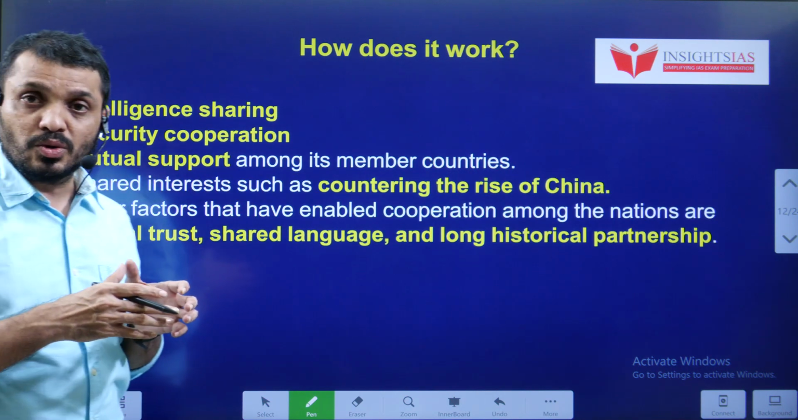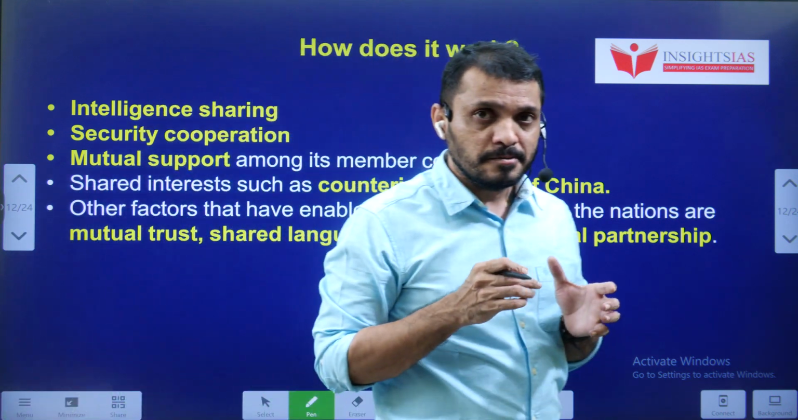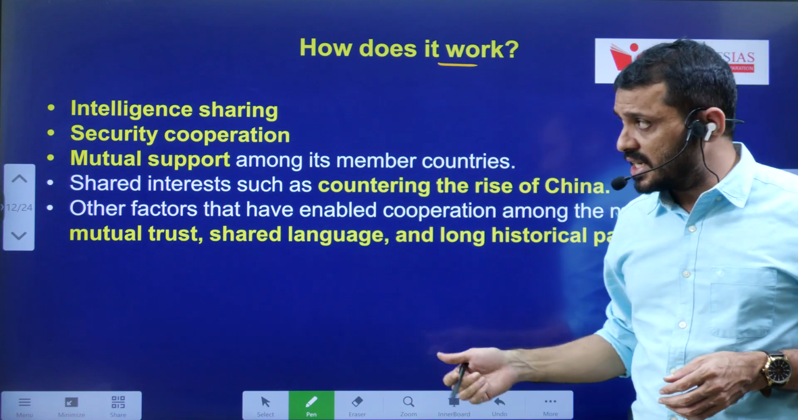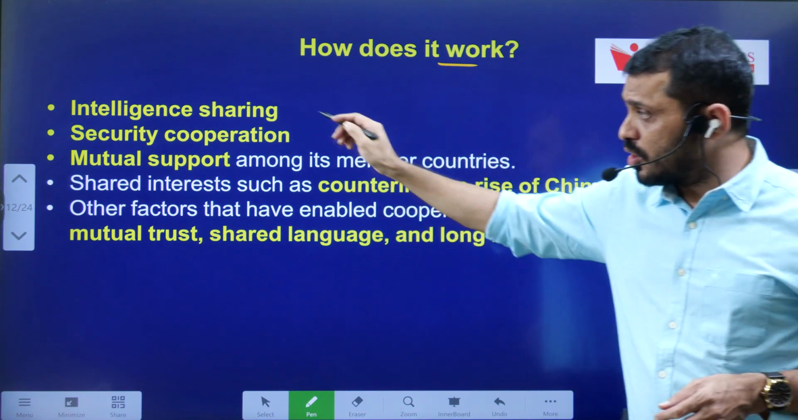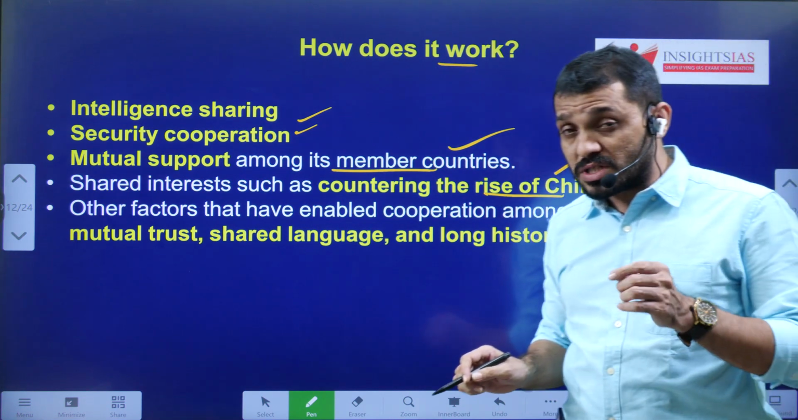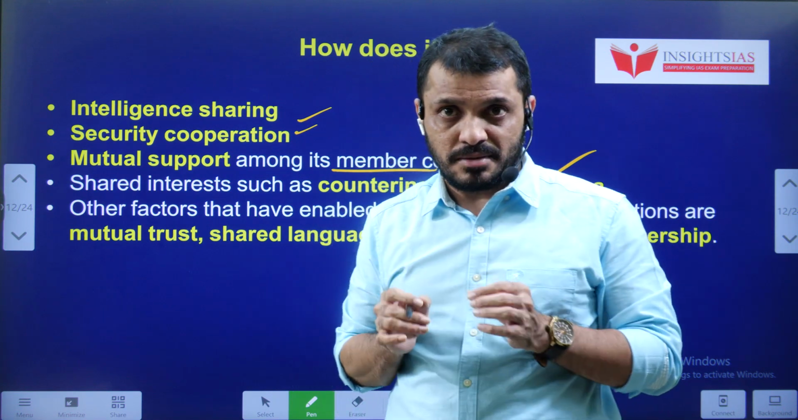In that year, USA and UK released some classified information, and that information contained the reference to the Five Eyes Alliance. How does it work? Like I said earlier: intelligence sharing, security cooperation, mutual support to member countries, counterterrorism. Of course, nowadays, they are also sharing information related to the rise of China.